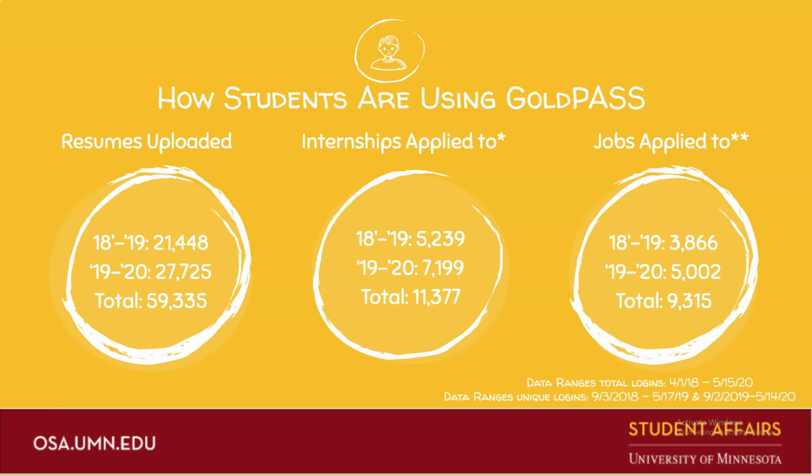Another important note about this slide is Handshake's application process changed from the school year 18-19 to 19-20. Beginning September 2019, applicants could apply to external employment sites directly through Handshake, which is likely one reason for the increase. So, for example, if I were a student applying to a job at the University of Minnesota and it was posted on Handshake, I could click on the apply button on Handshake and it would take me directly to the university's external employment site where I could fill out my entire application. And it would count that application on Handshake.